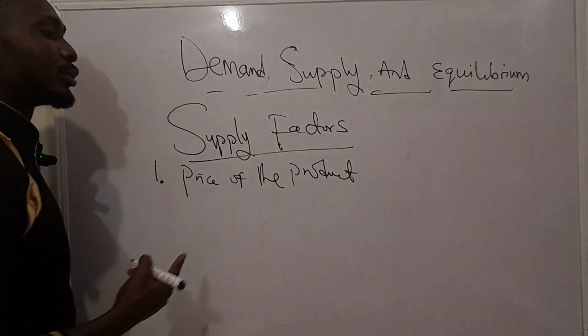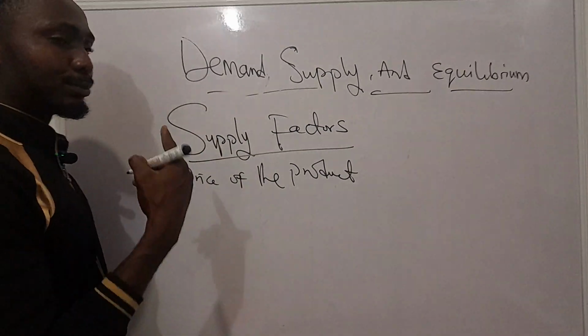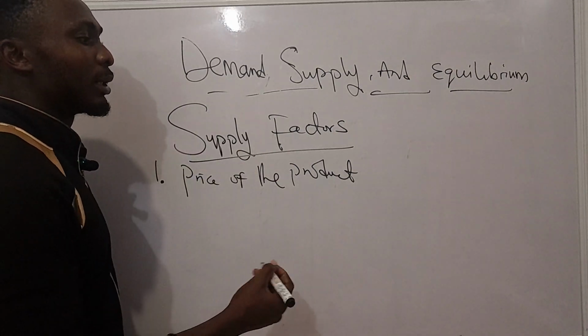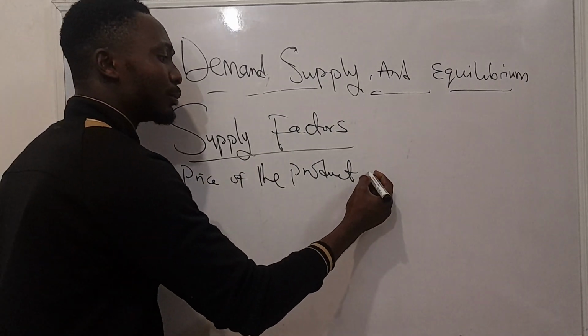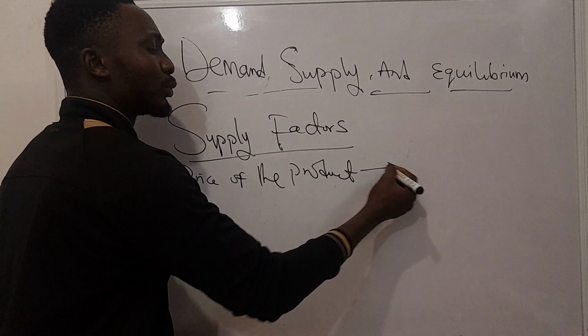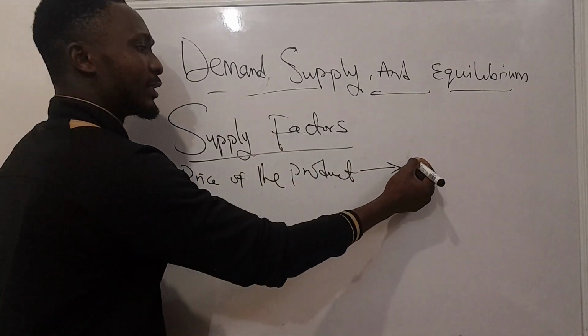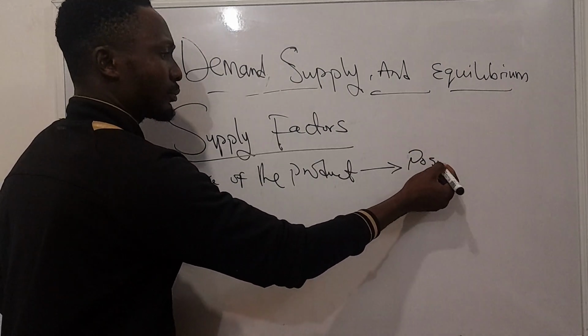Now, the price of the product will determine how many goods will be supplied into the market. What we can say from here is that the relationship between the price of the product and the amount of goods that can be supplied is positive.